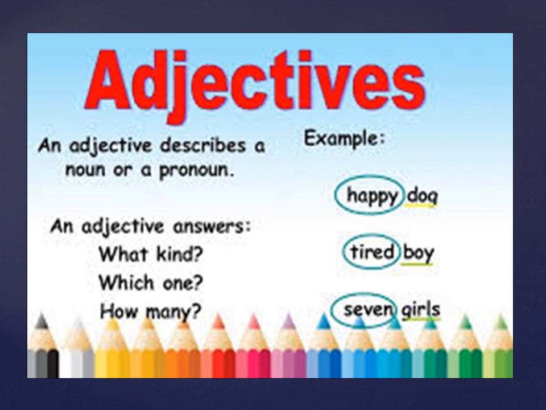In the next one, tired boy. How is the boy? He is tired. So this tiredness is describing the boy's nature. And then 7 girls. How many girls are there? 7. So what, which, how, these are all the words which describe the noun here. So the words which describe nouns are called adjectives.